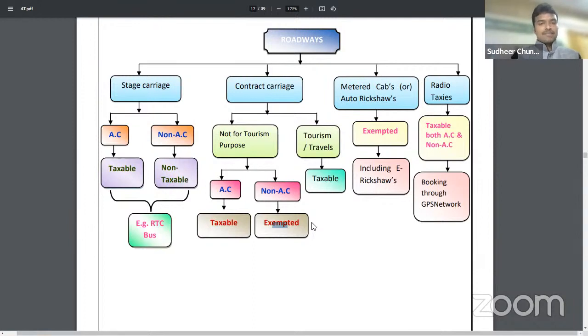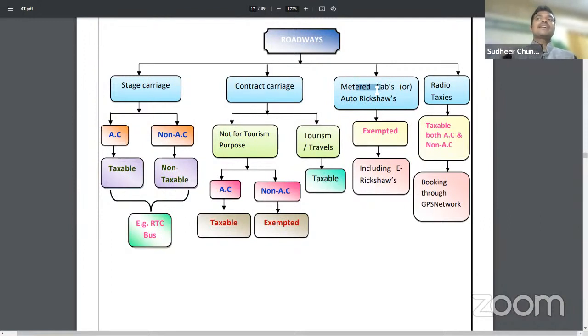So stage carriage is completed, contract carriage is also completed. Let us come to the third one. What is the third one? Metered cabs or auto rickshaws. The third one specified here is metered cabs or auto rickshaws. Sir, autos are exempted, even metered cabs also.